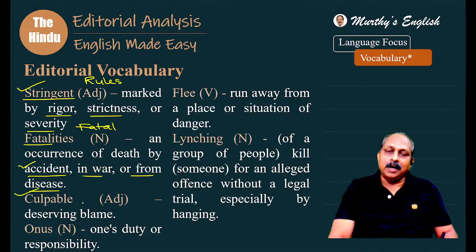Culpable homicide, that is there in the list. I had to separate it. Culpable, part of speech adjective, deserving blame. Something is worth blaming, you can consider, you can blame, deserving blame, culpable. Usually it takes a word: culpable offense, one more word, culpable homicide. These are the typical combinations.